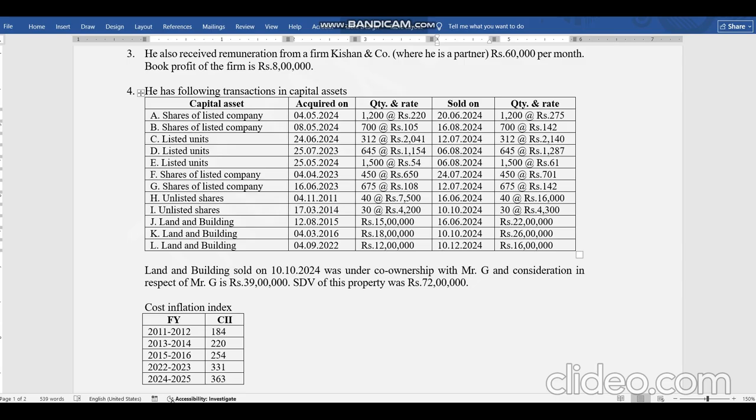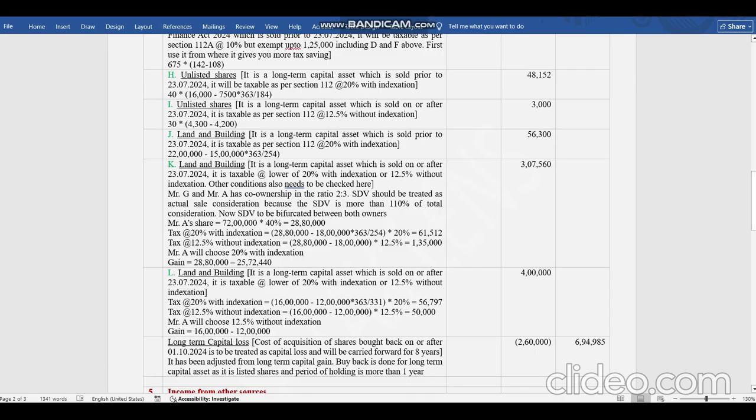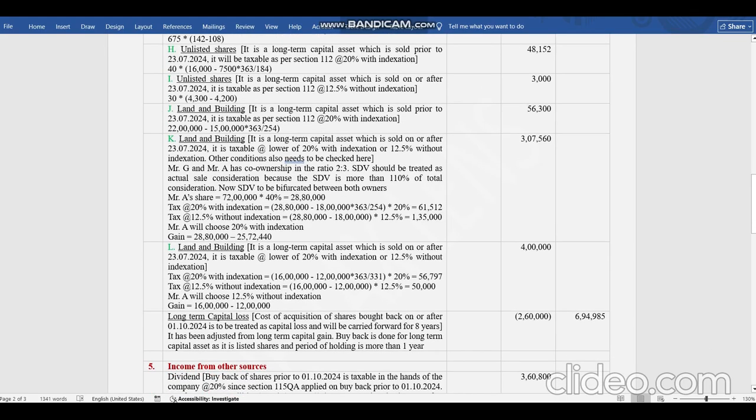So the option will come. He can pay tax on the long-term capital asset at 20% with indexation benefit or 12.5% without indexation benefit. A long-term capital asset sold on or after 23rd July is taxable at the lower of 20% with indexation or 12.5% without indexation. Why lower of? Because again we give the benefit to the SSE. So we have calculated the option available to the SSE.